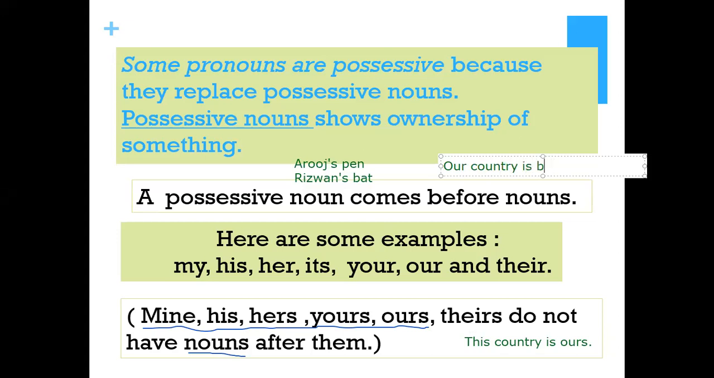beloved to us, right? So our country, country is a noun, ठीक है, a place, ठीक है, so whenever you have the first category जो इधर given है, these they always have a noun after them, but the ones that I have underlined they do not have a noun after them, okay, so I hope that this is clear.